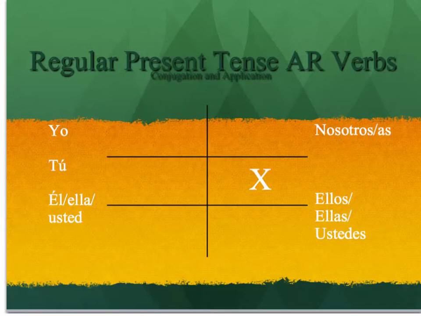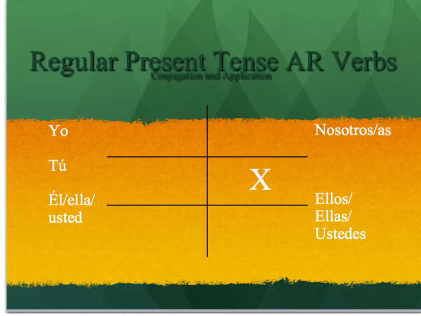And we have our subject pronouns: we have yo, which you'll remember means I, tú means you, él means he, ella, she, usted is you formal, you're talking directly to somebody of a higher position than you, nosotros, nosotras, that's we, ellos, ellas, they, and ustedes is either y'all, that you all form, or if you're talking to two people